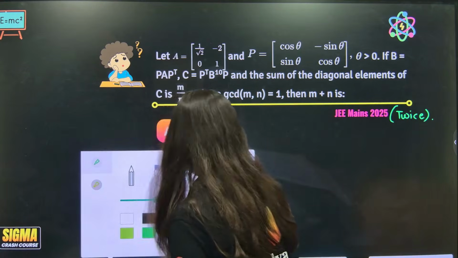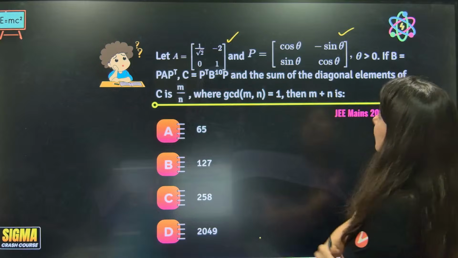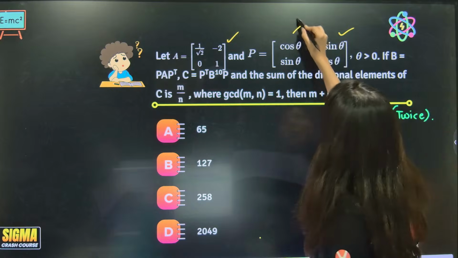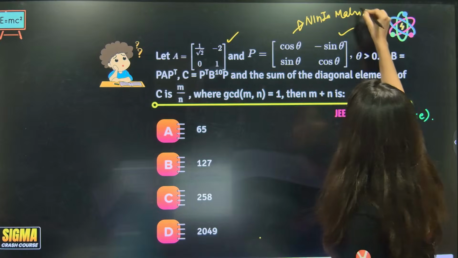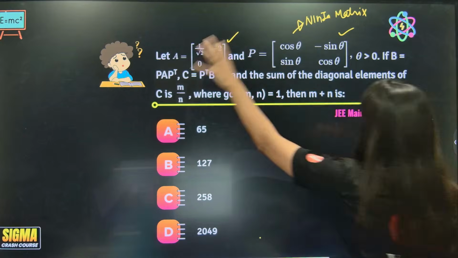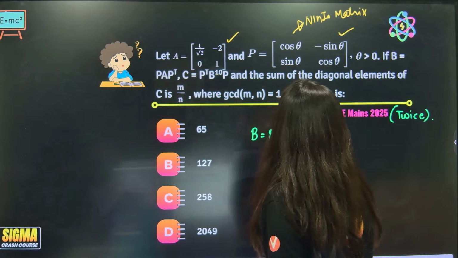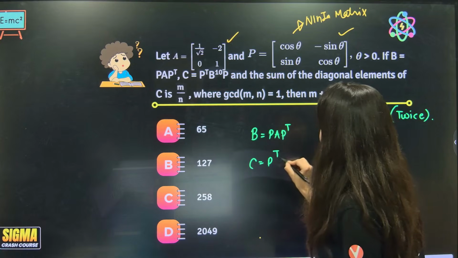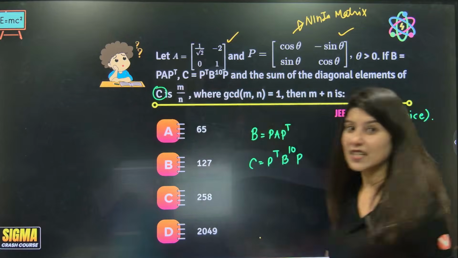Okay, all right, perfecto. A matrix is given, P matrix is given. This is the ninja matrix, ma'am. Ninja matrix spotted, everyone. Anyway, A matrix, P matrix, and now B matrix is nothing but PAP transpose. C matrix is P transpose B power 10 P. Sum of diagonal elements of C. Basically, they are looking for C.